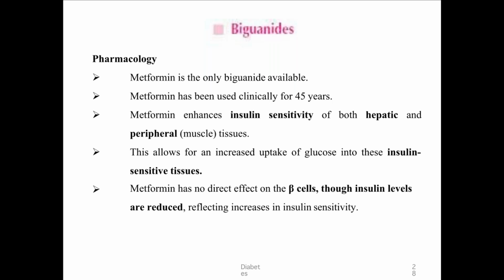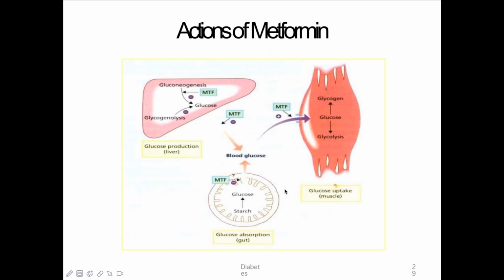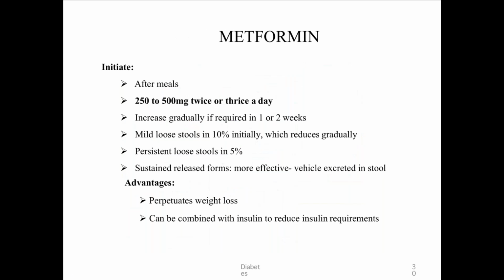So basically biguanide is an insulin sensitizer. Another mechanism is that it inhibits the absorption of glucose from the intestine. It also inhibits hepatic gluconeogenesis, but increases glucose uptake by the muscle.